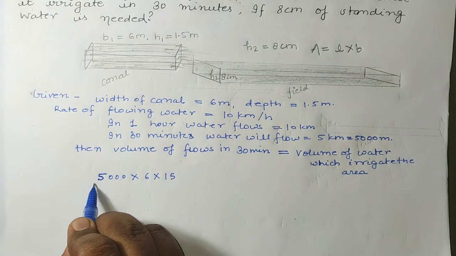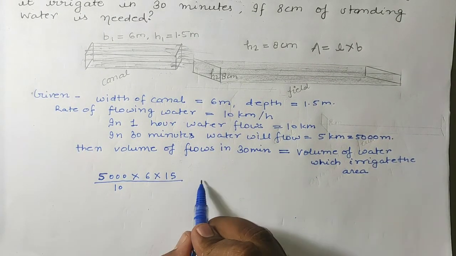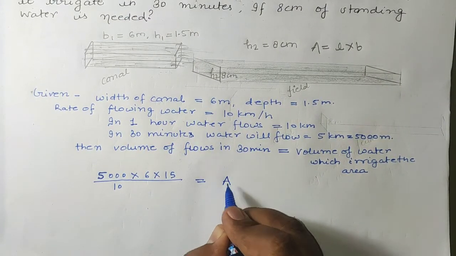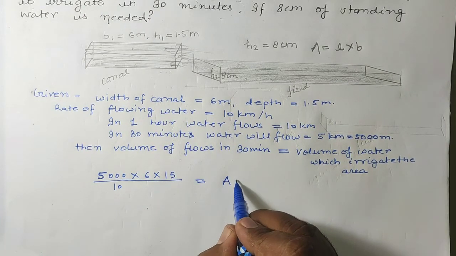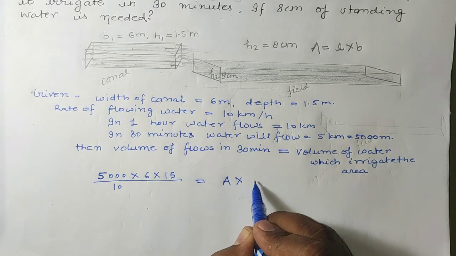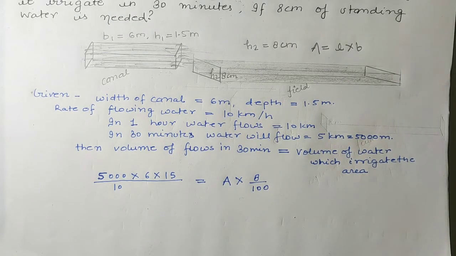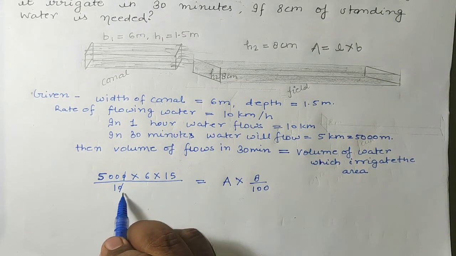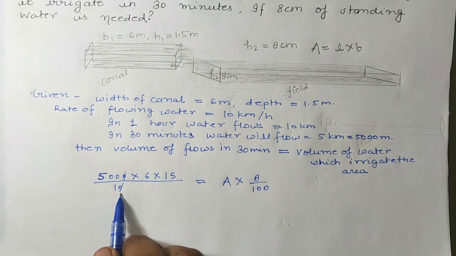We can write it as 15 upon 10. And after equal to, the volume of water which irrigates the area; suppose A is the area which is irrigated by the volume of this water, and there is a height of 8 centimeter. So here 8 centimeter will be changed into meter, so it will be 8 upon 100. Here the zeros will be cancelled out. Why have we written 15 upon 10? Because it was 1.5, and 1.5 can be written as 15 upon 10.